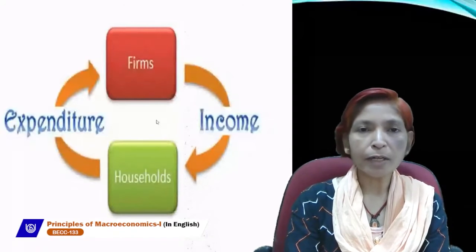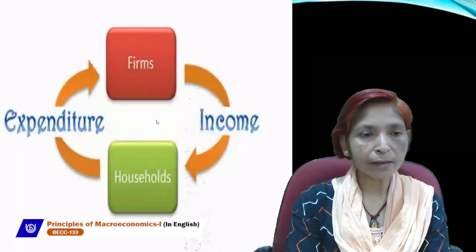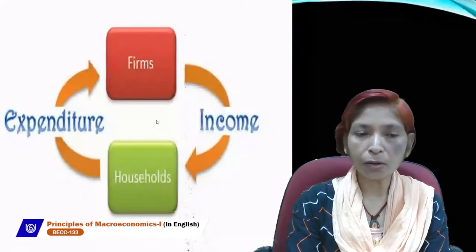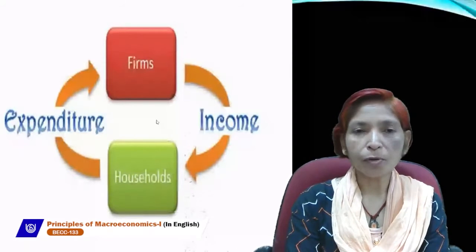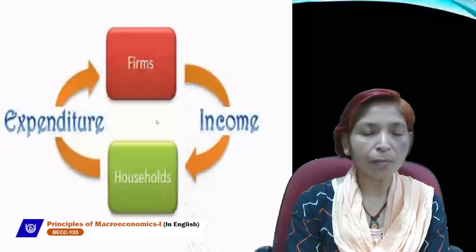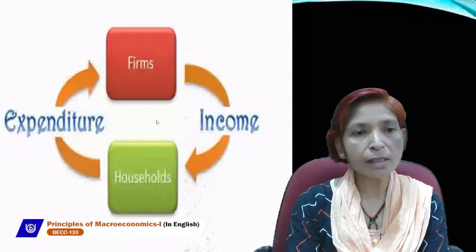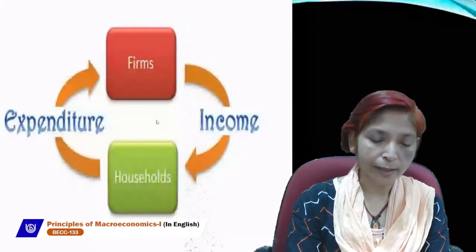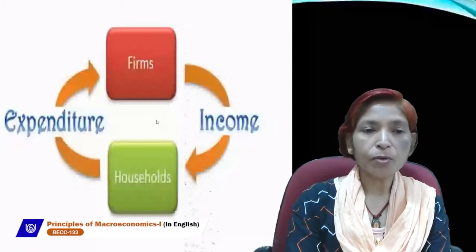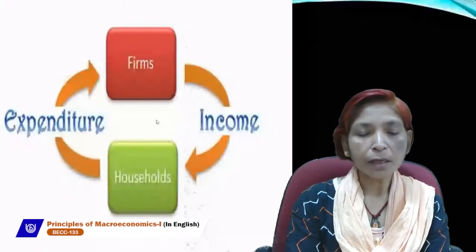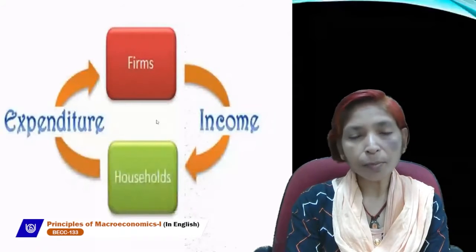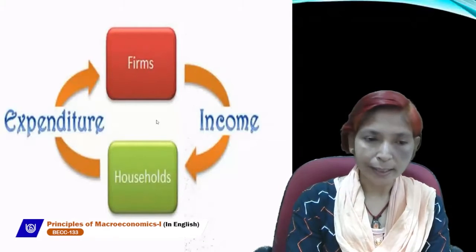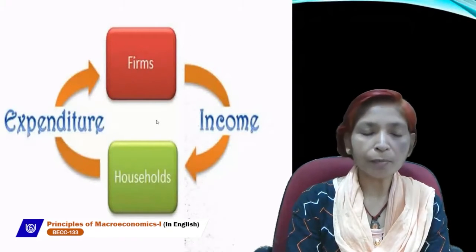Firms always produce goods and services for the household sector and for all human beings of the society or country. And the household is the owner of all the factors of production. Household provides all the factors to the firm sector or government sector. If the government is producing goods and services, then the government will also take these means of production from the household sector. And the firm produces goods and gives income to the household sector, same as the government also produces goods and services and gives reward to the household sector in the form of rent, interest, wages and profit.